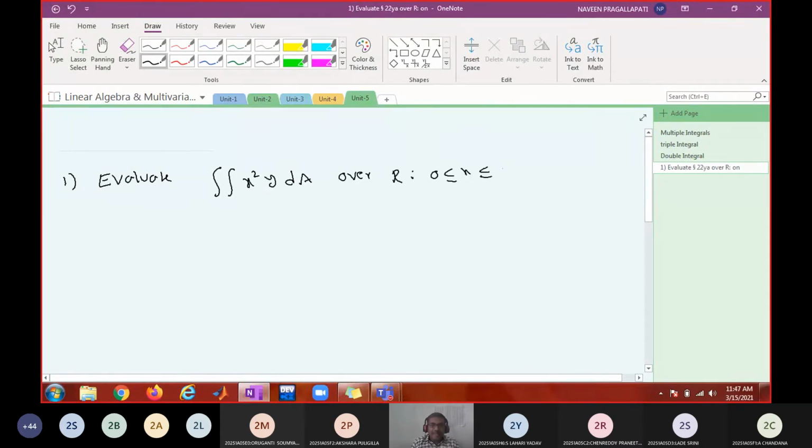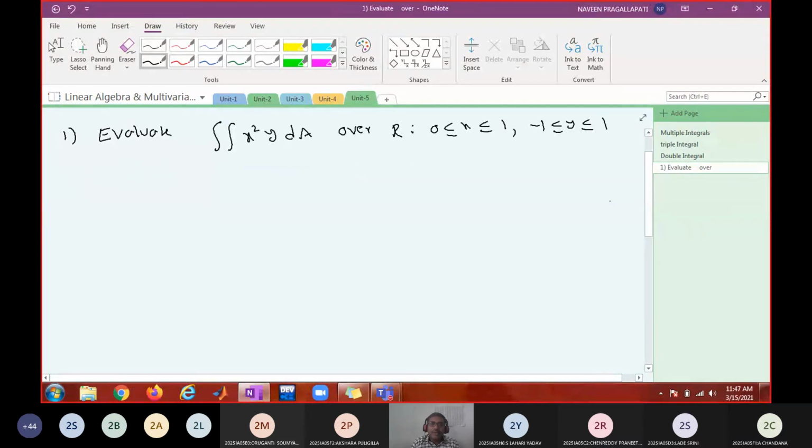So where is the region? Can you tell me? It's a rectangular region. From where to where? Minus 1 to plus 1 and 0 to 1. Do you agree? This is the rectangular region. 0, 1. This is x-axis. This is y-axis. Is this clear? Okay. Now, how do you evaluate this one?